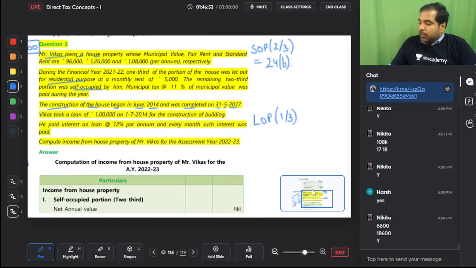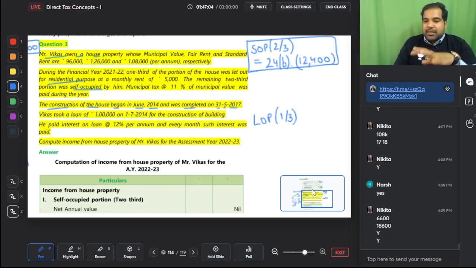So divide by 3 into 2 is 12,400. This is the loss from SOP, 12,400. I hope you understood, guys. What we did was only an interest calculation, otherwise this sum is easy. Now let's find out LOP.